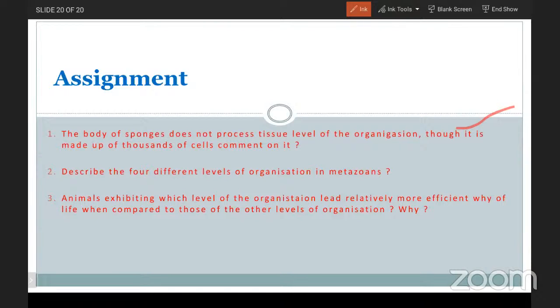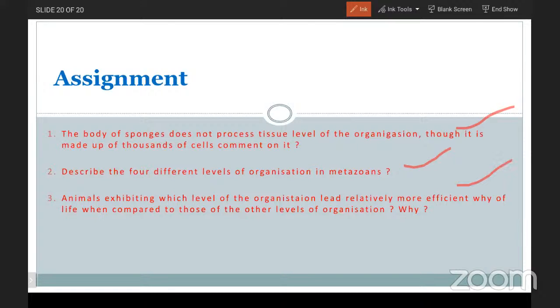Describe 4 different types of level of organization in metazoans. Just now we completed it. What are they? Protoplasmic level, cellular level, tissue level, organ level, and organ system level.